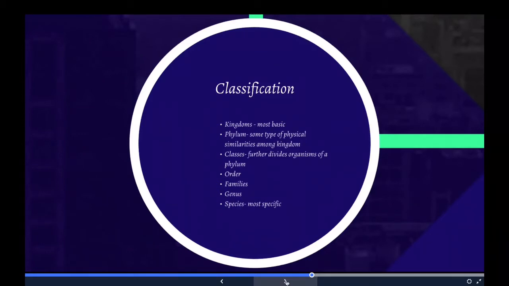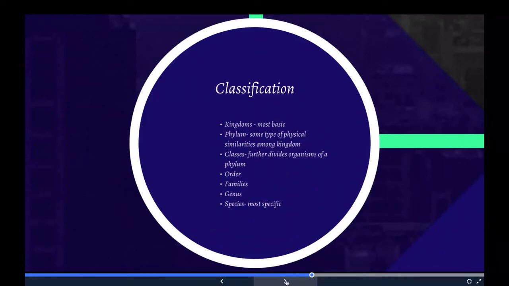With kingdoms, the most basic classification of living things is kingdoms. Currently, there are 5 kingdoms. Living things are placed into certain kingdoms based on how they obtain their food, the types of cells that make up their body, and the number of cells they contain.